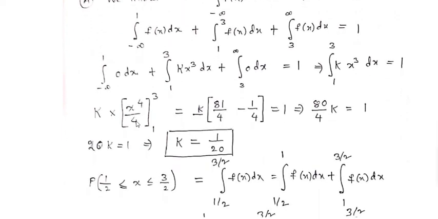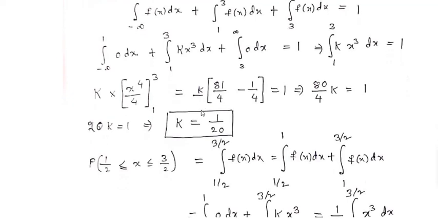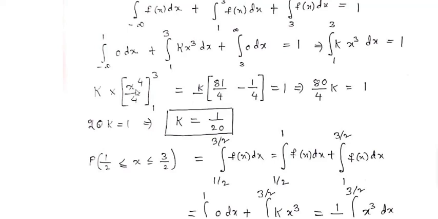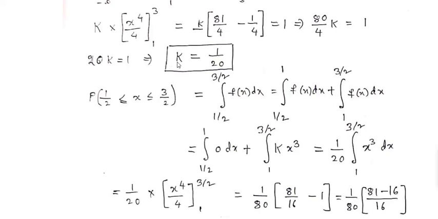Integration of x cube is x power 4 by 4, with limits 1 to 3, times capital K. Replace x with 3: 3 power 4 by 4, that is 81 by 4, minus, replacing x with 1, 1 power 4 by 4, that is 1 by 4. 81 minus 1 is 80, and 80 by 4 means 20, so 20 k is equal to 1, that is k is equal to 1 by 20. Therefore we found the value of k.